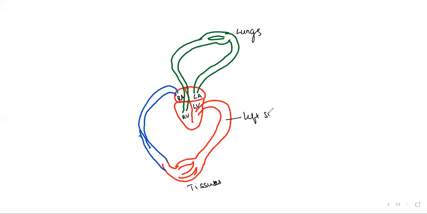This is the left systemic aorta, which is arising from the left ventricle and supplying blood to the tissues. Then this is the vena cava, which is arising from the tissues and going towards the right atria. It may be superior or inferior based on its position: superior vena cava, inferior vena cava.